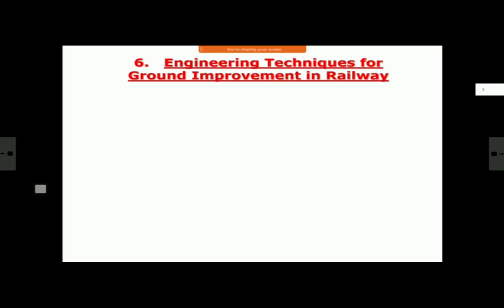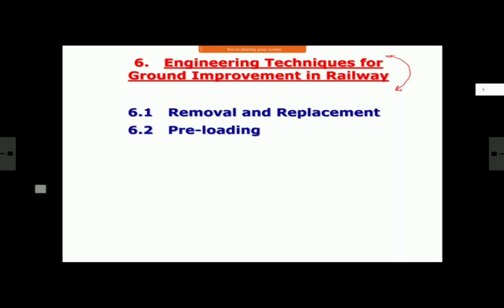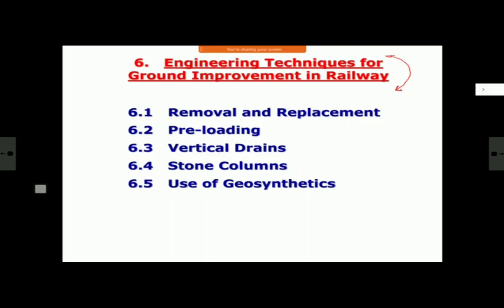What are various engineering techniques which are used for ground improvement in railways specifically? There are some techniques which are there, but we don't use them in railway because of some limitations in our work. Like there is something known as dynamic consolidation, and we normally don't use it. So we'll see what are techniques which are used or employed in railways. So they are broadly removal and replacement, preloading, vertical drains, stone columns, and use of geosynthetics. Broadly, we can divide these techniques into these 5 parts. Now we'll see them one by one.